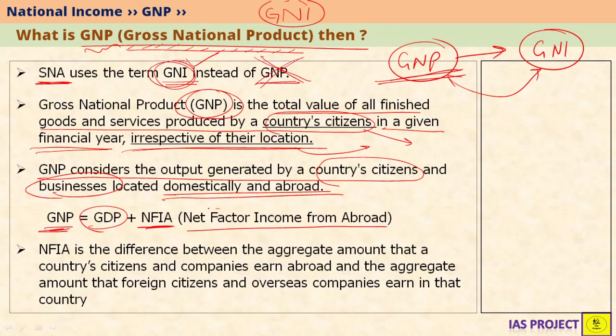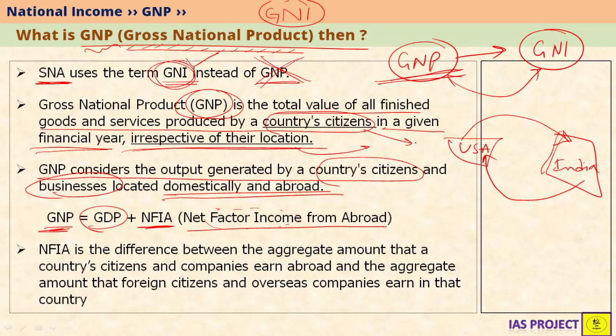Whatever are the factors there, whatever the income they are producing, that income has to be balanced. Let's again understand this with the example of USA and India. Let's suppose this is India and this is USA. Whatever are the factors of production which are sending incomes from USA to India, this has to be added. And whatever are the factors of production which are sending incomes from India to USA, this has to be subtracted from GDP. Then we will get GNP.